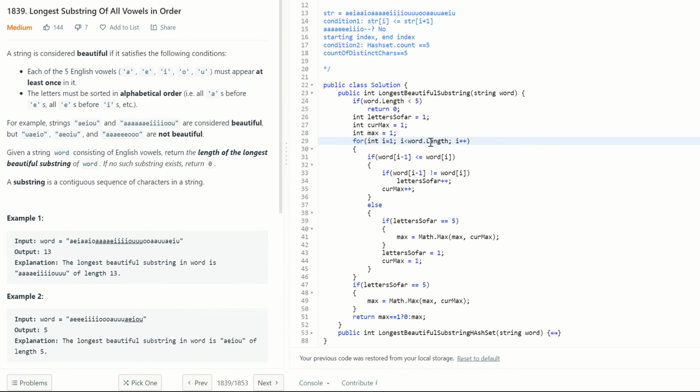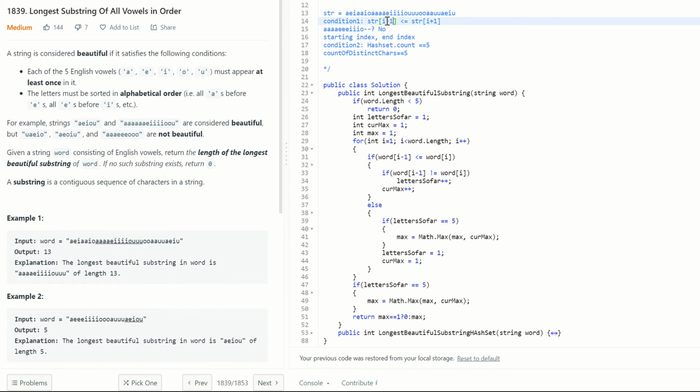And obviously we will have to go through the entire string. So this is the condition 1 that I was talking about. String of I should be less than or equal to string of I plus 1. Here I changed it a little bit. Basically, I minus 1 should be less than or equal to I. So it's similar basically.